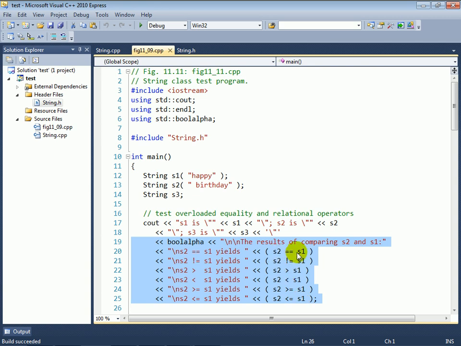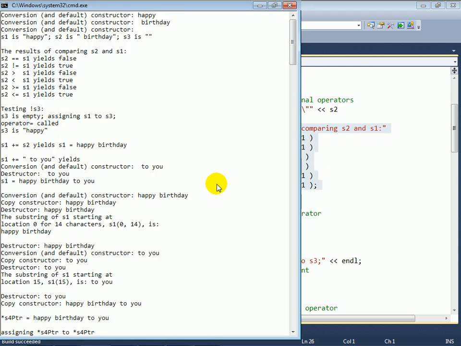So I can compare two string objects to see if they're equal, not equal, to see if they're greater than or less than one another, and this will be what we call a lexicographical comparison, and also to see if they're greater than or equal to or less than or equal to one another as well. And as you'll see, we're going to implement those using some of the C standard library header file functions that are part of the C++ standard library as well. So if we stop there and take a look at our output, we can see that S2, which is space birthday, is not equal to S1, which is happy. So double equals returns false, and not equals returns true.